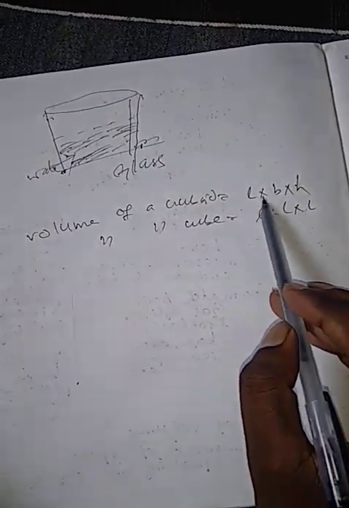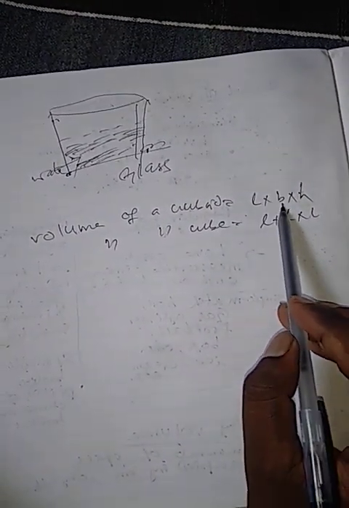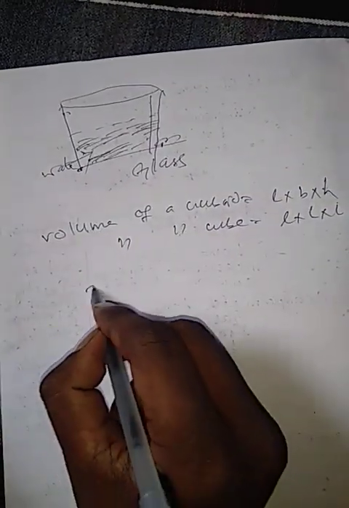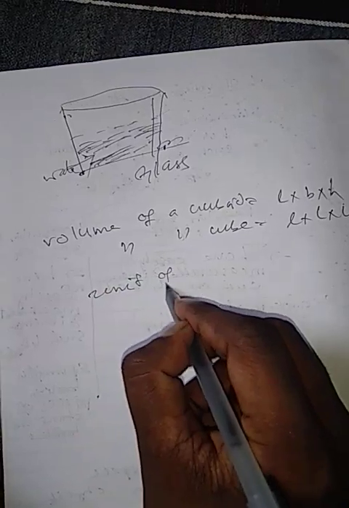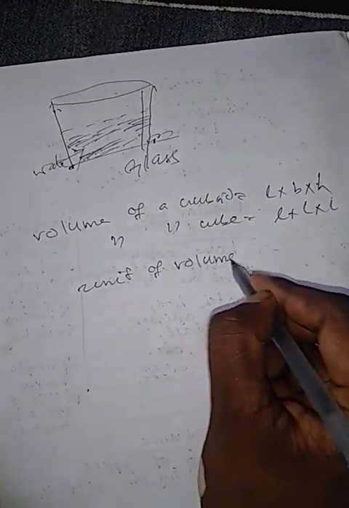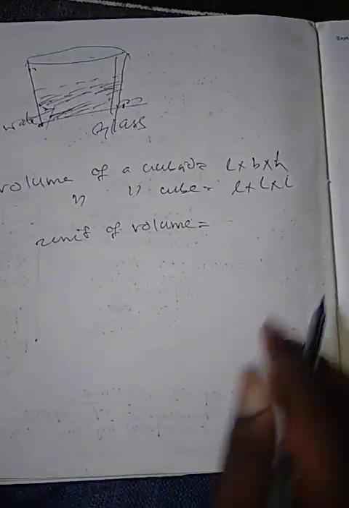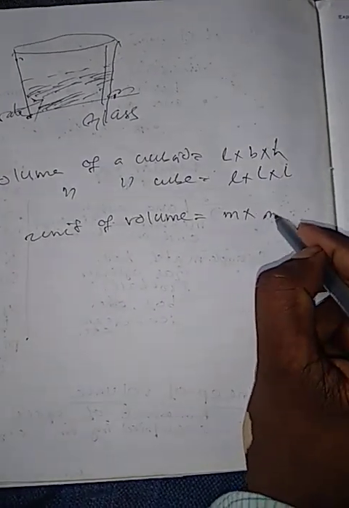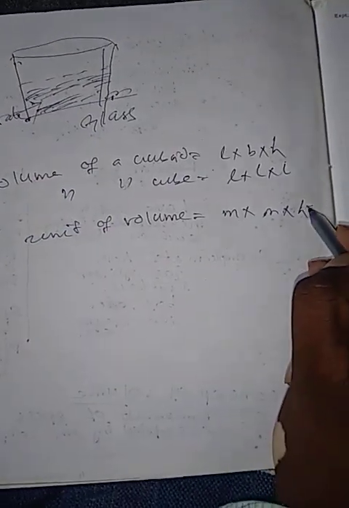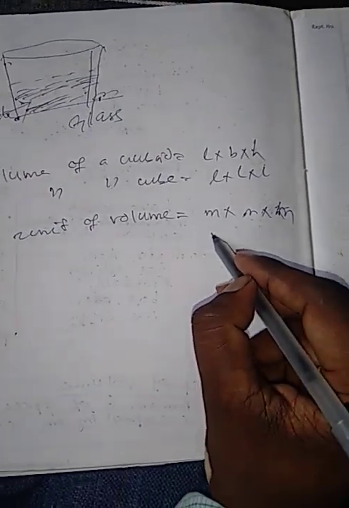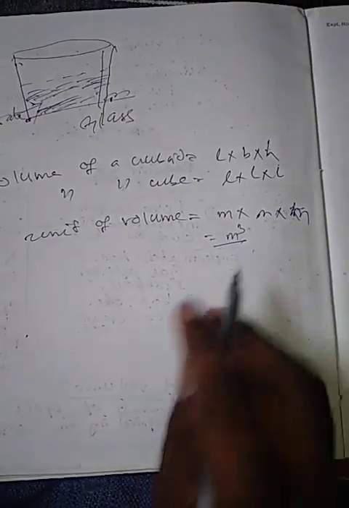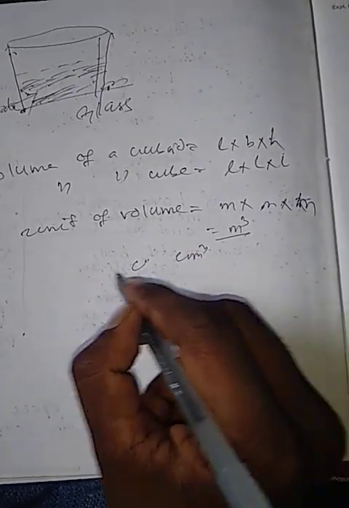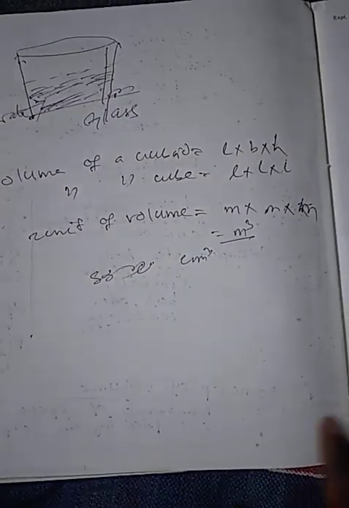If the length, breadth, and height of a cuboid are measured in meters, then the unit of volume is meter cube. And its submultiple unit is centimeter cube.